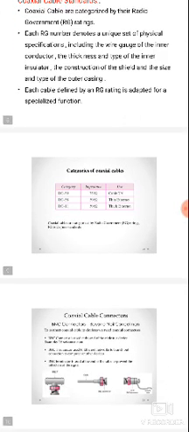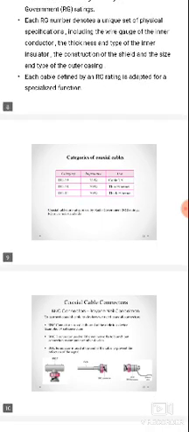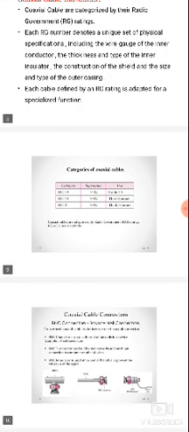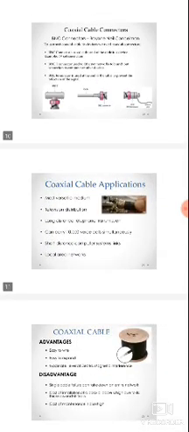RG59 uses 75 ohms of impedance and is used in cable TV applications. RG58 uses 50 ohms of impedance and is used in thin Ethernet. RG11 uses 50 ohms of impedance and is used for thick Ethernet. RG is the standard developed by radio governance based on wire gauge, thickness of the inner insulator, and size and type also impact it.